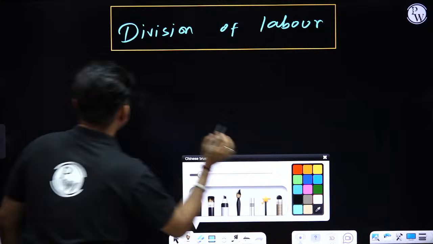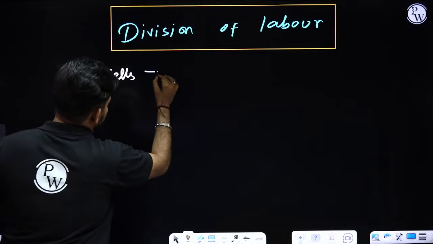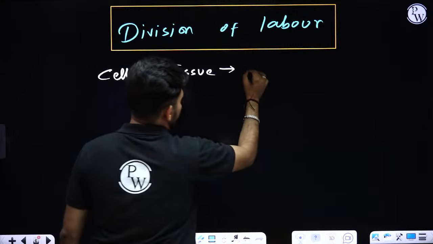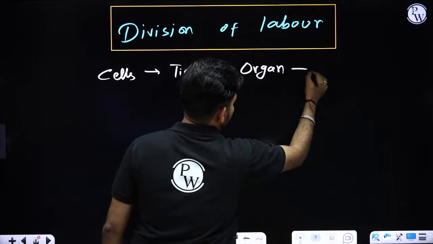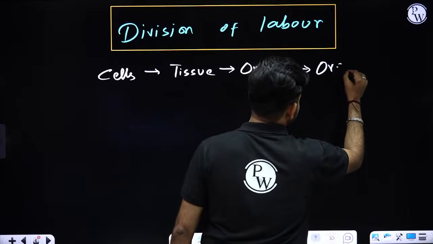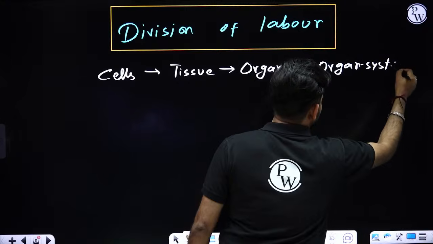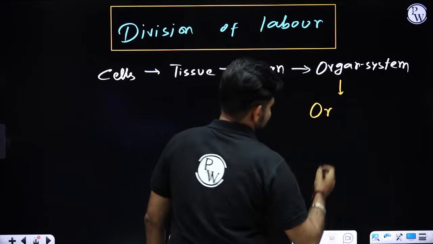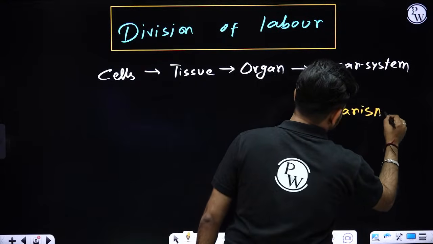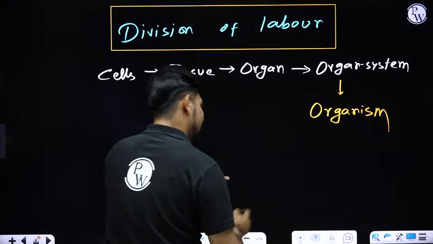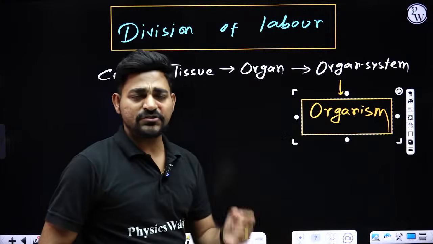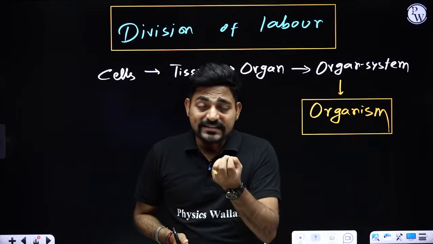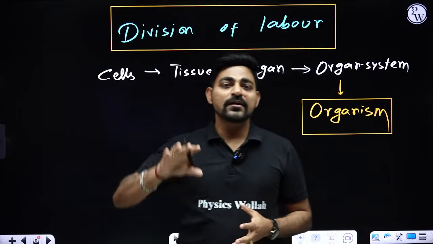So that's why it will start with cells, and a group of cells will form tissue. A group of tissue will form organ. A group of organs will form organ system, and obviously a group of organ systems will form an organism. Okay, and if you peep inside that organism, if you check inside your body, you have different tissues and they are performing different functions because their cells are expert in performing those particular functions.